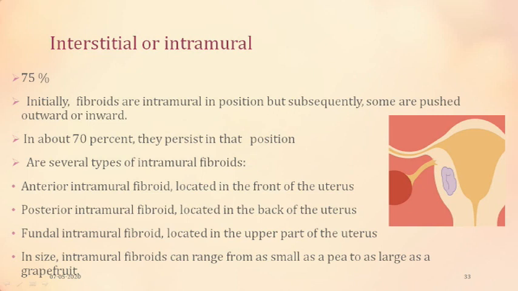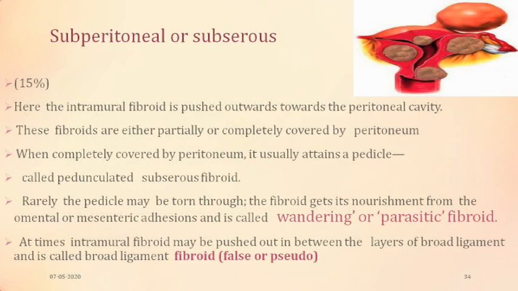There are several types of fibroids. They may be anterior intramural fibroids when they are located on the anterior wall. It can be posterior intramural fibroids where they are located on the posterior wall. They can be fundal fibroids located on the upper part of the uterus, and intramural fibroids can range from small to large grapefruit, as we discussed. This is the subperitoneal or subserous fibroid. This is 15%. Here the intramural fibroid is pushed outwards towards the peritoneal cavity.